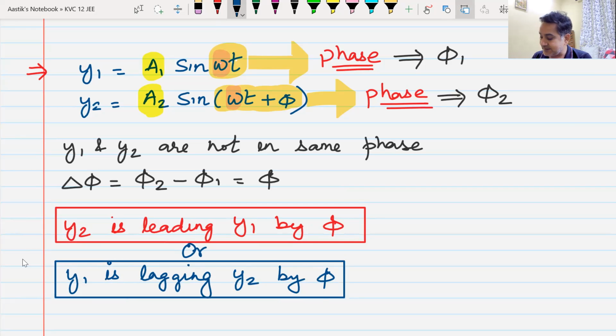Do we understand this? Yes, sir. So this is what we mean by the term phase difference, leading and lagging.